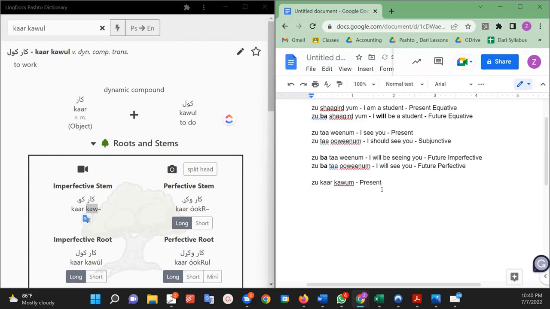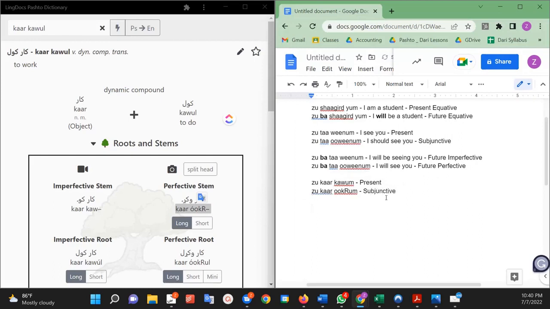What if I want to say, like, should I work, or I should work? Z, kar, ukaram. So I use the perfective stem here, ukaram. This is the subjunctive.